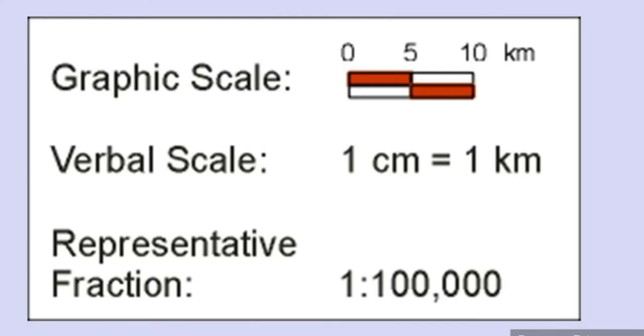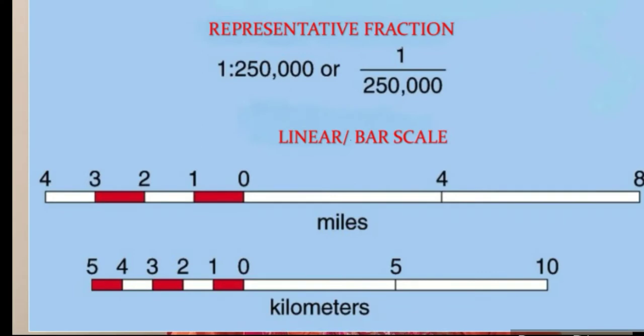By statement, if the actual distance between any 2 places on the ground is 1 kilometer and the distance between the same 2 places on the map is 1 centimeter, then we can say that 1 kilometer on the ground is represented by 1 centimeter on the map. Now, how can we learn the scale of a map by linear scale? In this method, a line is divided into some equal parts. The length of each part shows the map distance between 2 selected places.